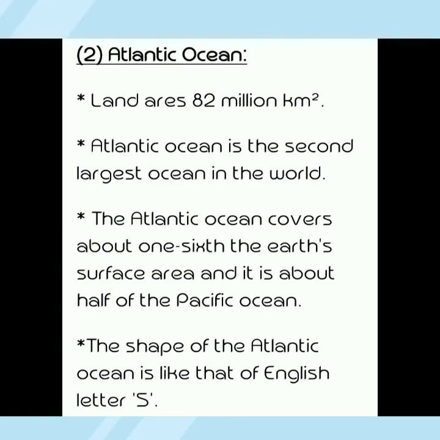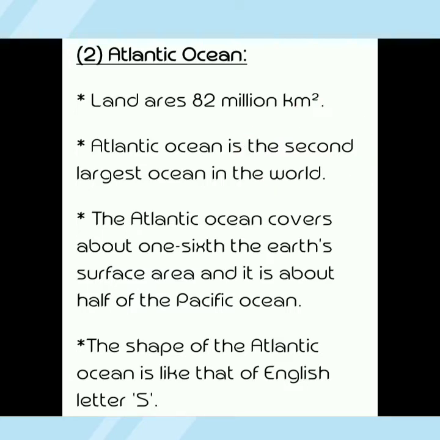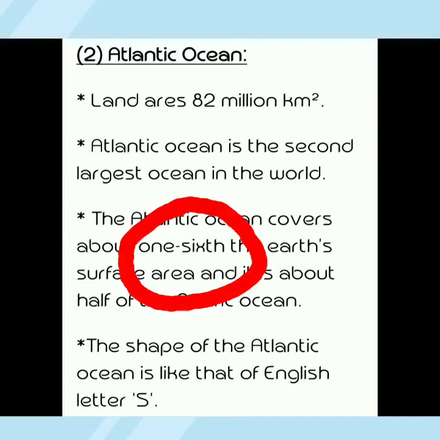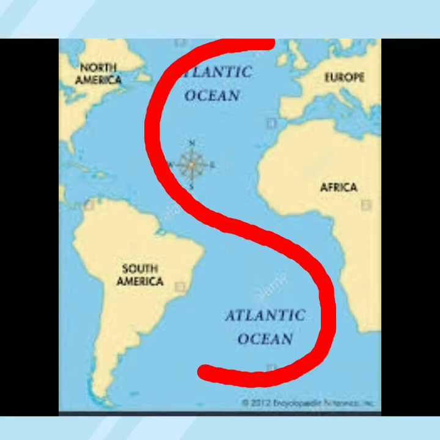Then number 2, Atlantic Ocean. The area of the Atlantic Ocean is 82 million square kilometers. The Atlantic Ocean is the second largest ocean in the world. The Atlantic Ocean covers about 1/6 of the Earth's surface area, and it is about half of the Pacific Ocean. The shape of the Atlantic Ocean is like the English letter S. Here you can see the shape of the Atlantic Ocean.